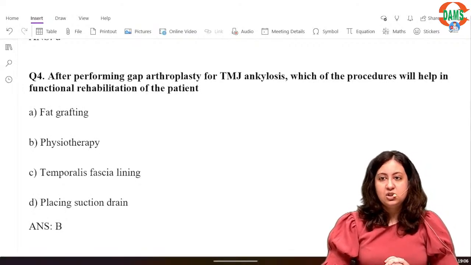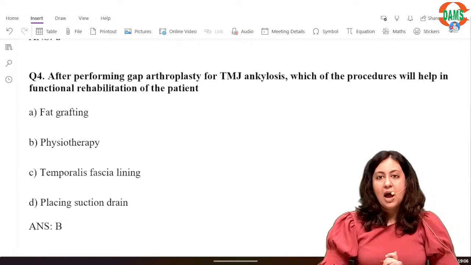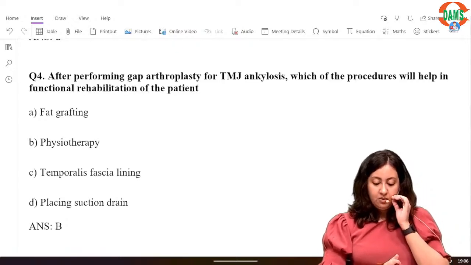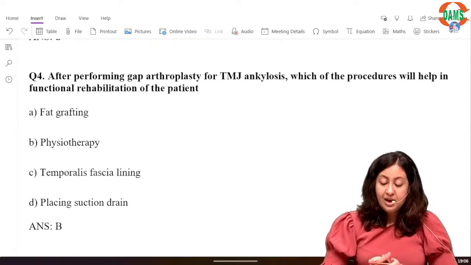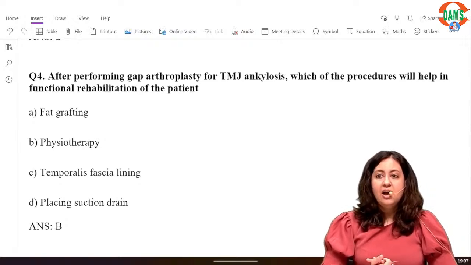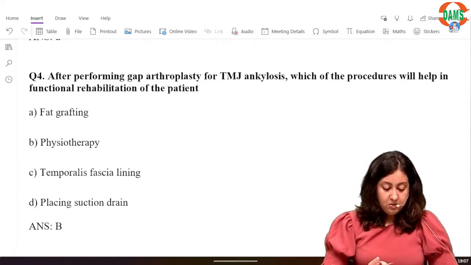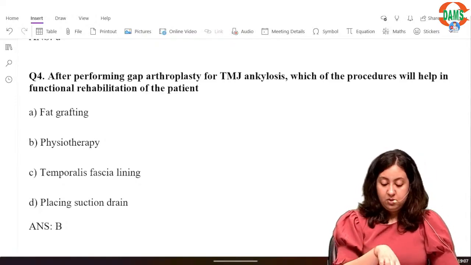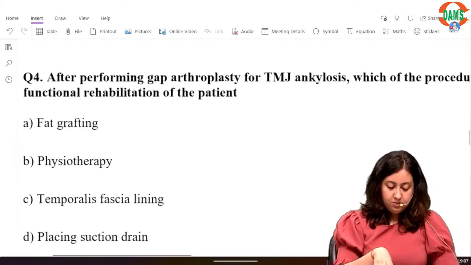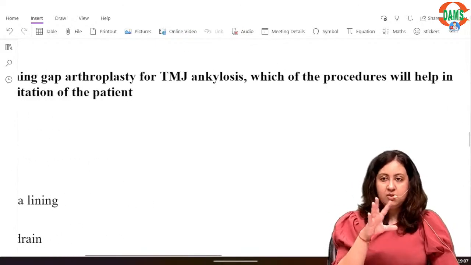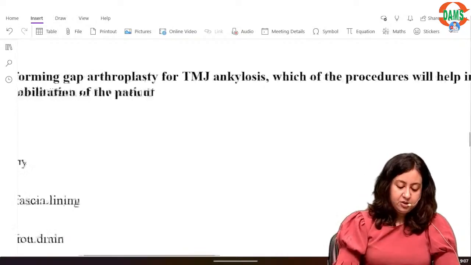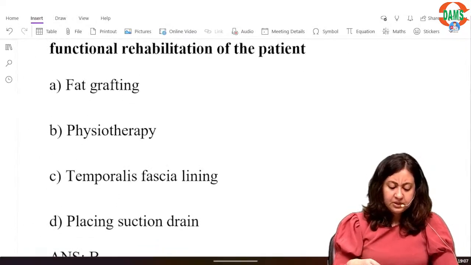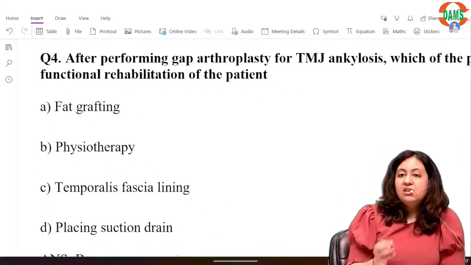Now the next question. After performing gap arthroplasty for TMJ ankylosis, which of the following will help in functional rehabilitation of the patient? Now we will see. What will fat grafting do?